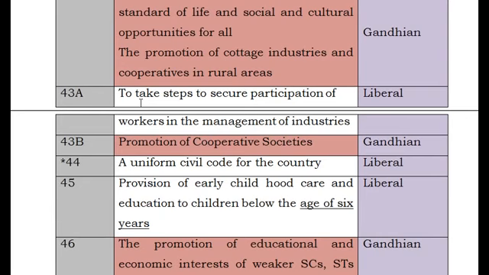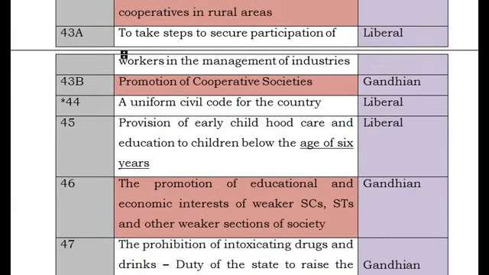Like industry should not be run only by the industrialist or solely by the government, but workers also should be given participation in the management of industries. That is what is talked about by Article 43A.